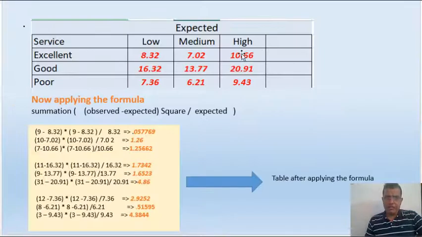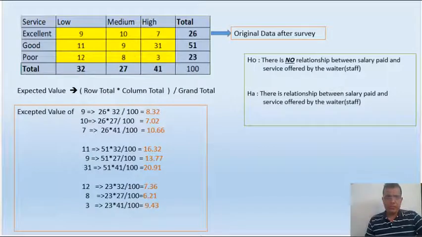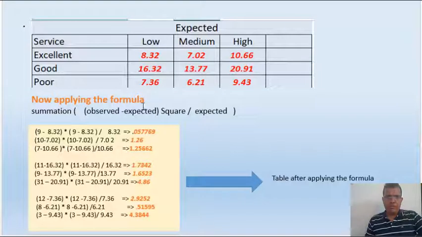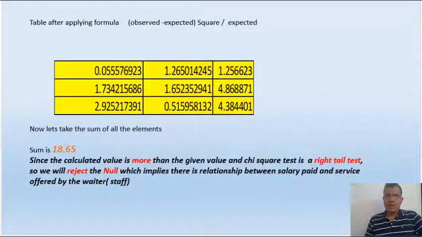So I am applying observed minus expected whole square divided by expected. These are the numbers I am getting after applying this formula, and I am putting them in the next table. Now the only thing I have to do is take the summation. I add all these 9 numbers, and after adding them I get the answer as 18.65.